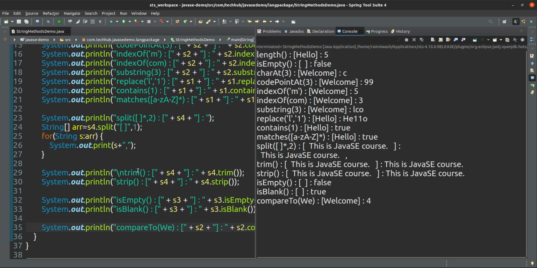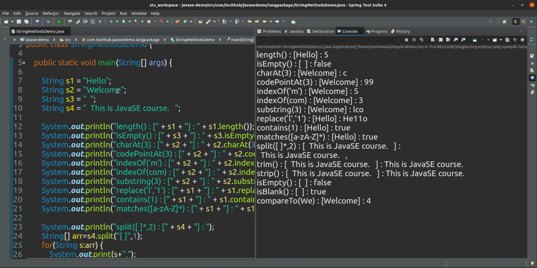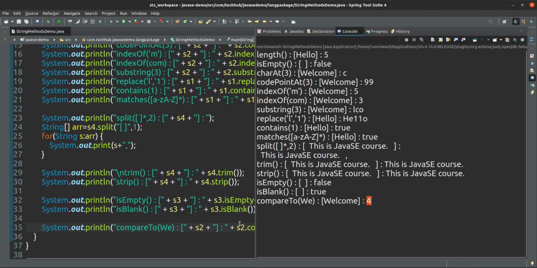The difference of character code between E and A is 4 only. That's why this is coming as 4. So this is the implementation of the compareTo method.